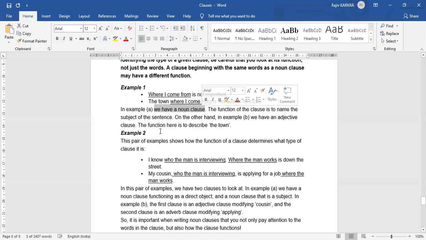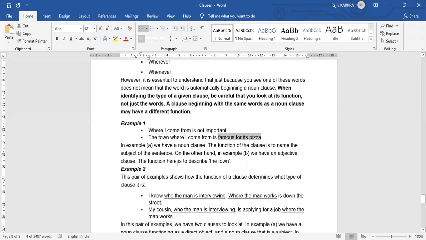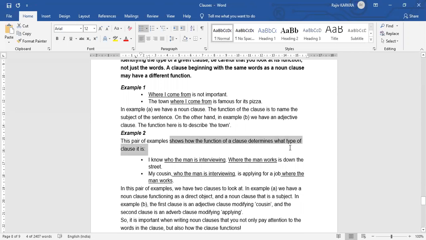A में the function of the clause is to name the subject of the sentence. लेकिन B में we have an adjective clause. Where I come from is famous for its pizza. So adjective clause, right? So the pair of examples shows how the function of a clause determines what type of clause it is. I know who the man is interviewing. Where the man works is down the street. My cousin, who the man is interviewing, is applying for a job where the man works.